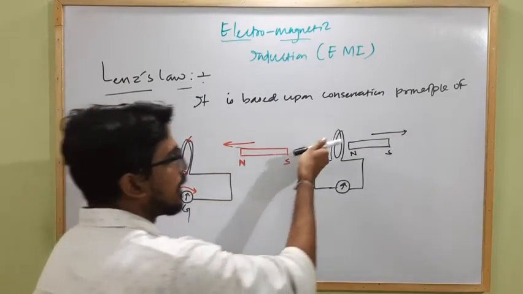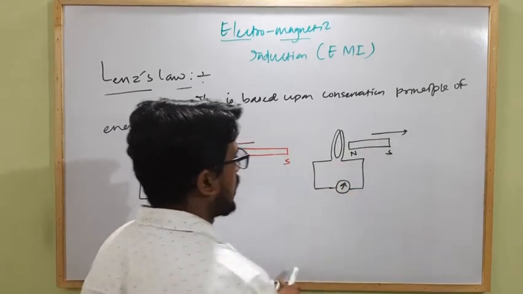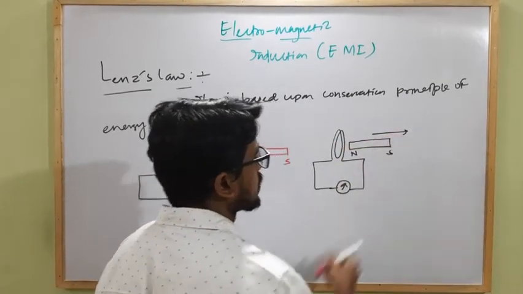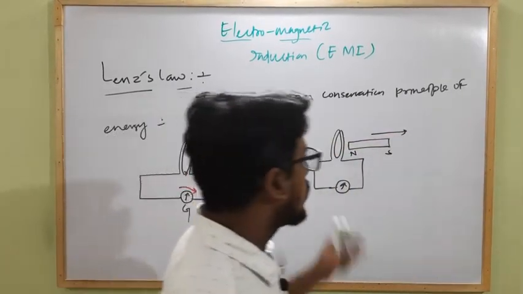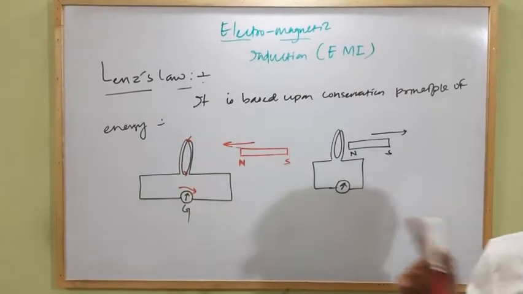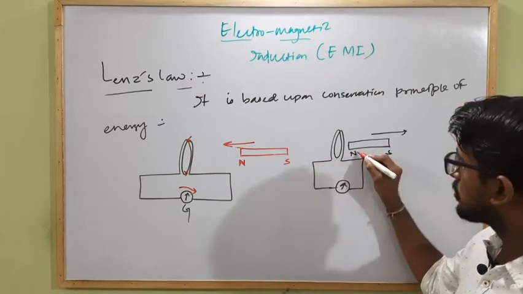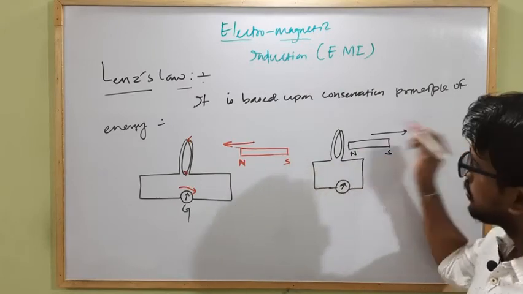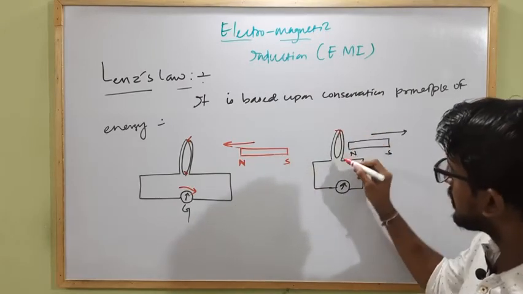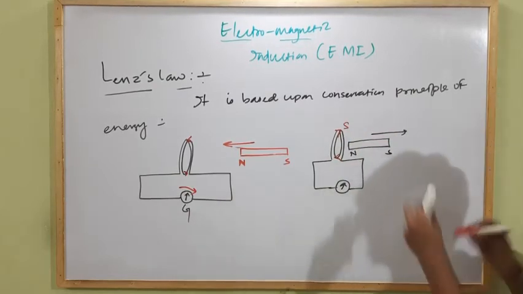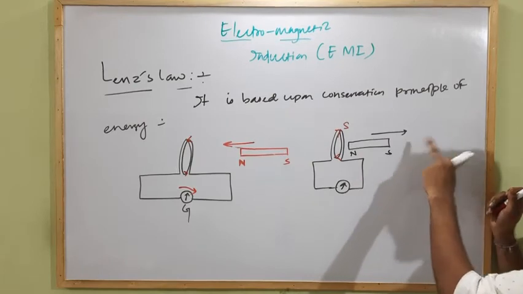So when we are taking away the bar magnet from this coil, the coil does not want to move the bar magnet along this direction, because according to Lenz's law, the direction of the induced current will be in such a way that it will oppose the cause of it. So here the cause is motion of the north pole along this direction, so the current will flow in such a direction that this end will act as a south pole, so that the motion of the north pole along this direction will get opposed.